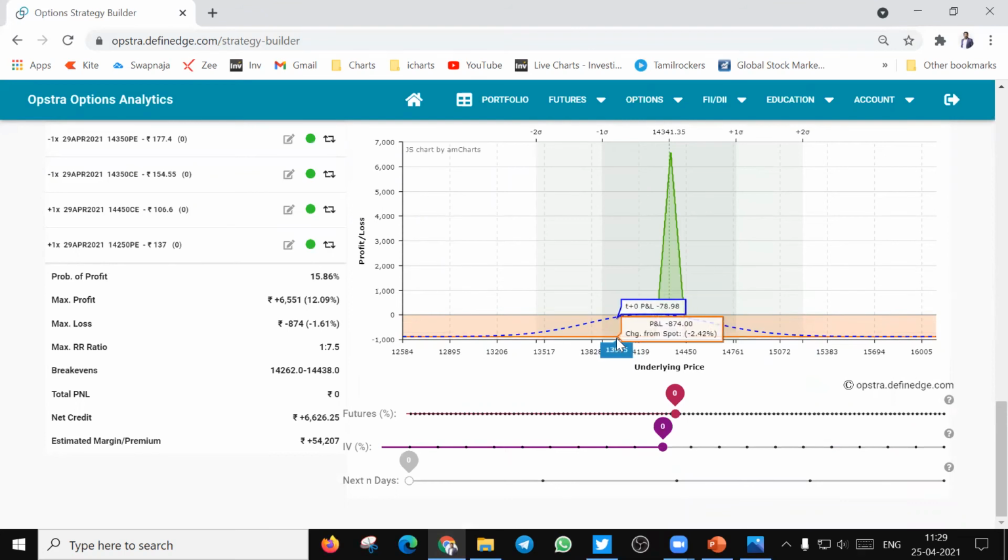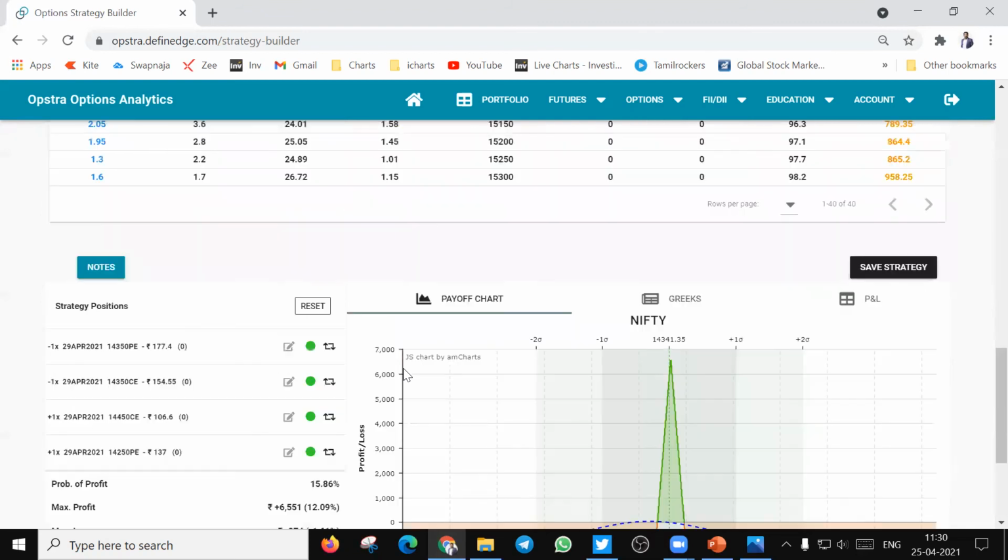So you need not be worried if the market falls below this level or if the market goes above this level. The maximum loss which you will incur from this strategy is only 874 rupees, and the capital or the margin required to execute this strategy is just 54,207, which may be plus or minus in your trading account as per your broker. This is called an iron butterfly, which you can implement to do a risk-free strategy.